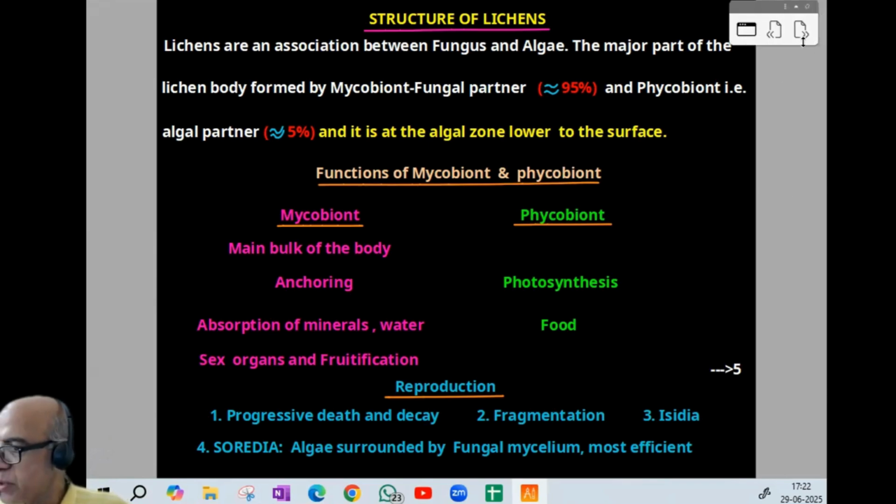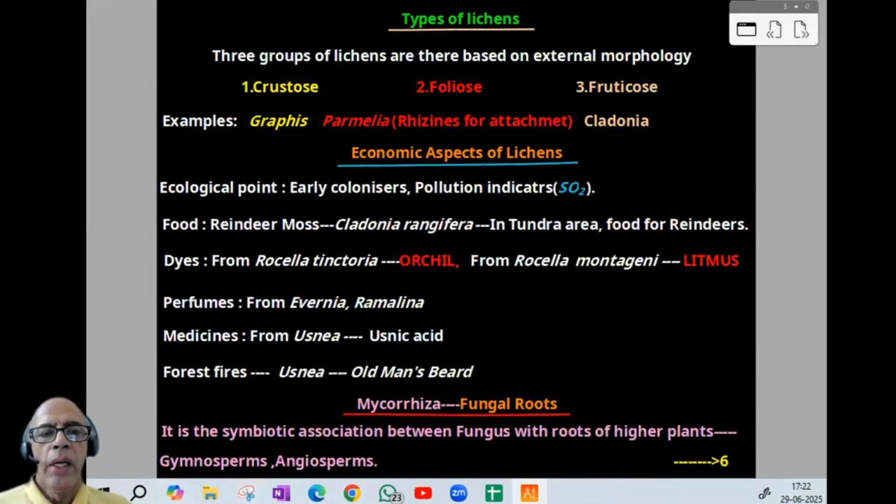Now, next is types of lichens. Basically, 3 groups we can identify based on their external morphology. That is crustose, example Graphis. Foliose, like a leaf, Parmelia.